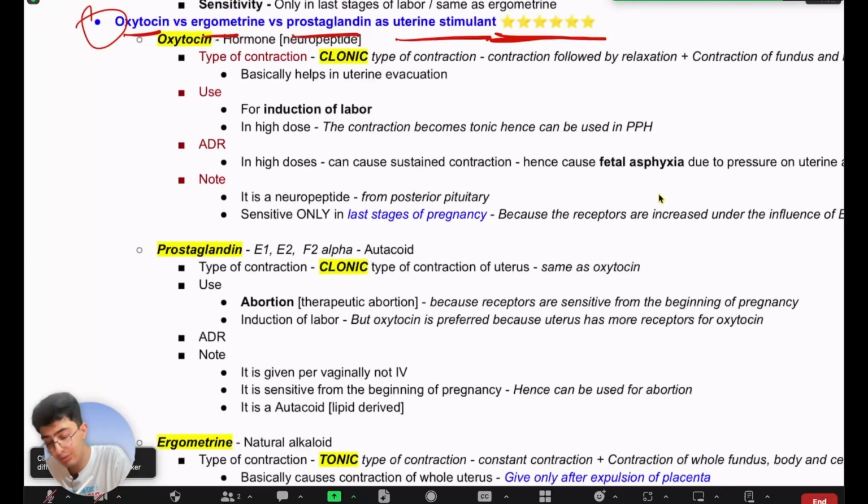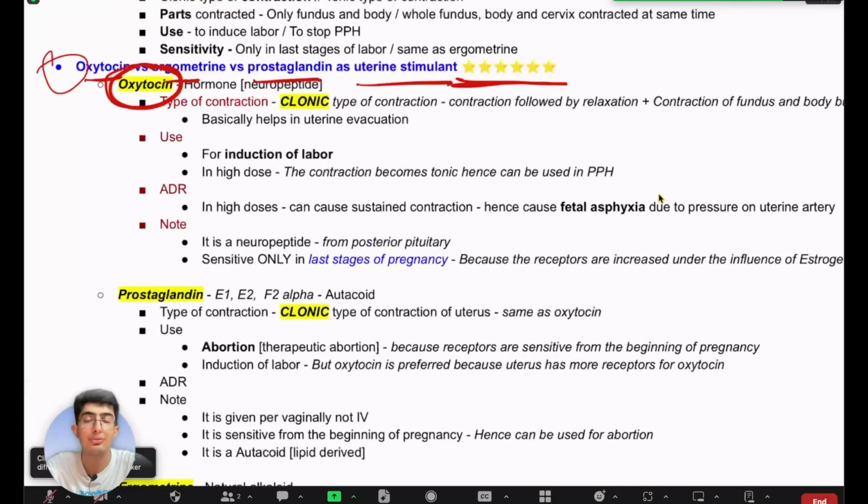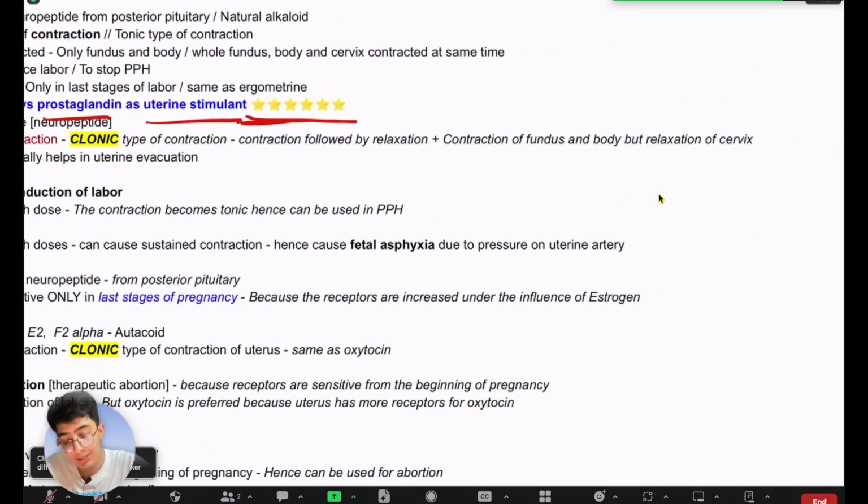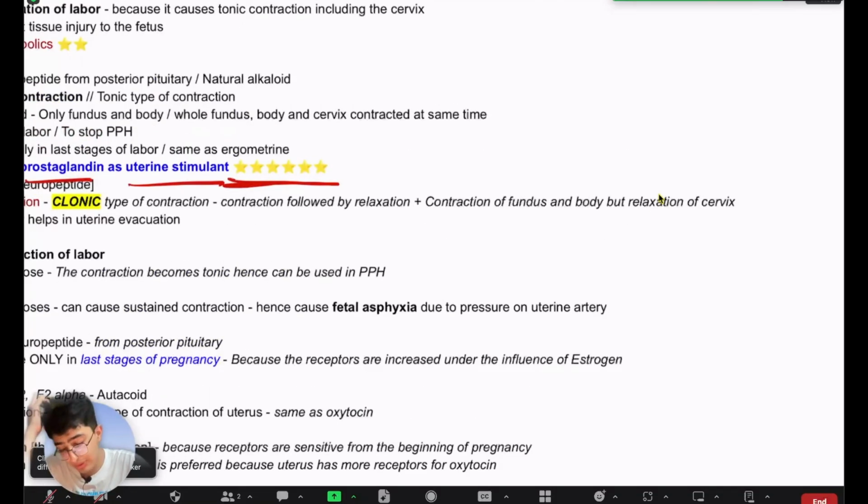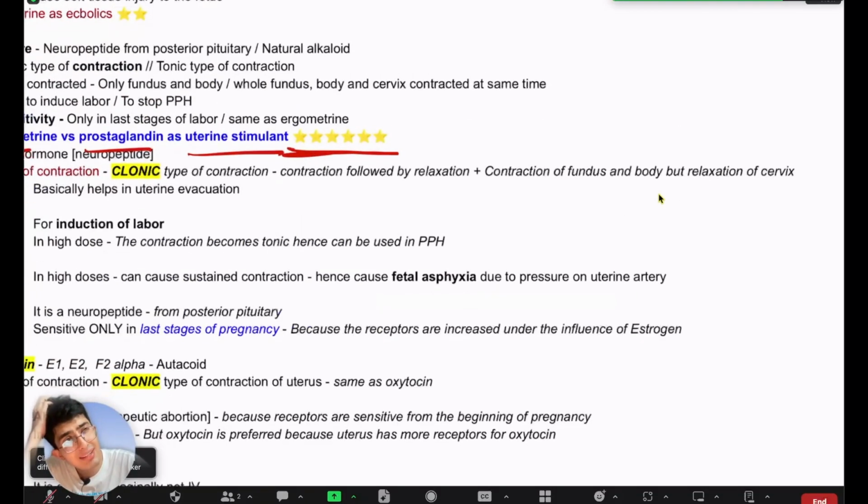So at first we'll talk about oxytocin, right? So oxytocin, what is oxytocin? From your physiology knowledge, oxytocin is a hormone, right? And where does it come from? It comes from the posterior pituitary gland, right? Am I right? Yeah, posterior pituitary gland.